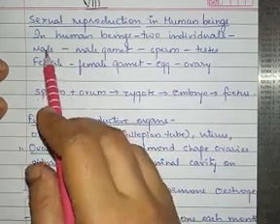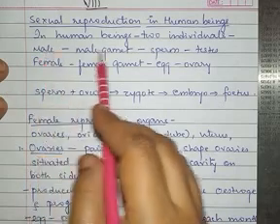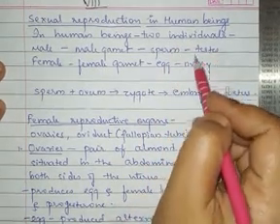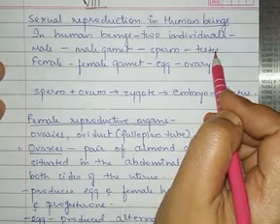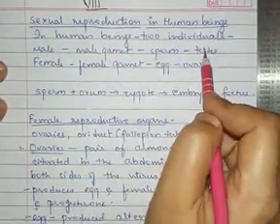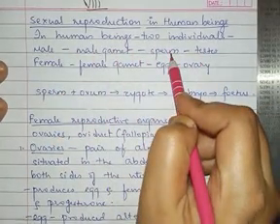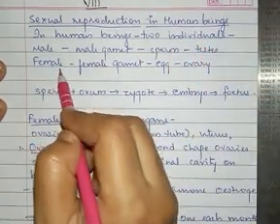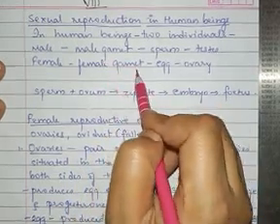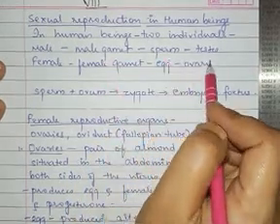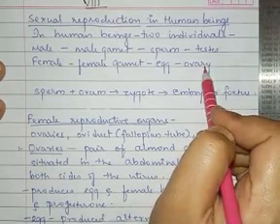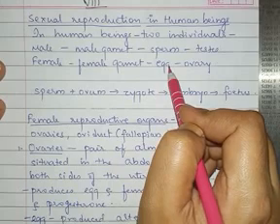So when we talk about the male, the male produces the male gamete called the sperm, and this sperm is produced inside the organ called the testis. So the males are having the testis which will be producing the sperm, which is the male gamete. Then we talk about the females. The females produce the female gamete called the egg inside the ovaries. So the females are having this organ called the ovary, which will be producing the egg, that is the